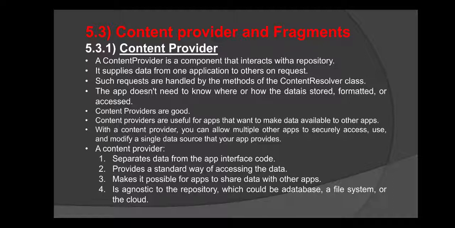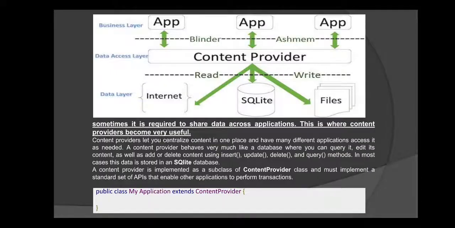A content provider separates the data from the app interface code, provides a standard way of accessing the data, and makes it possible for the app to share the data with other apps. It is a repository which can be used to handle or access a database, a file system, or data which is present in the cloud. Okay.